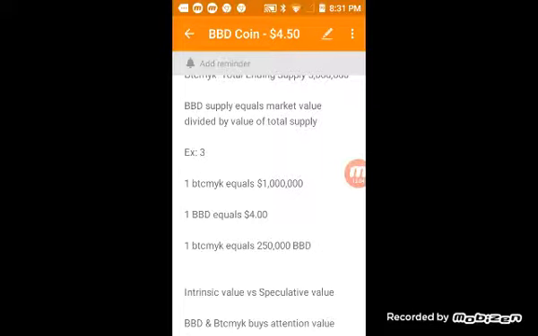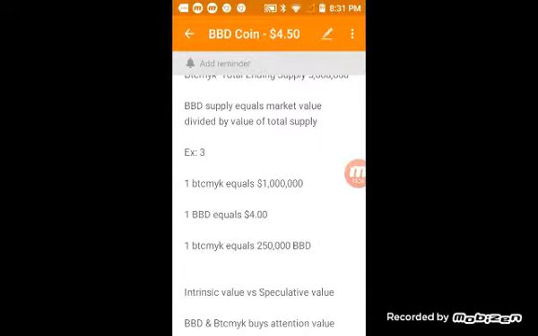So as to say, if there only exists 5 million Bitcoin MYK tokens, and let's say the value is $1 each, and so it's like $5 million, then you could never have a market value over $5 million of the BBD coin, right?